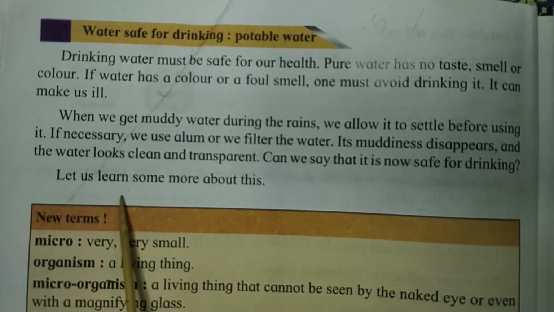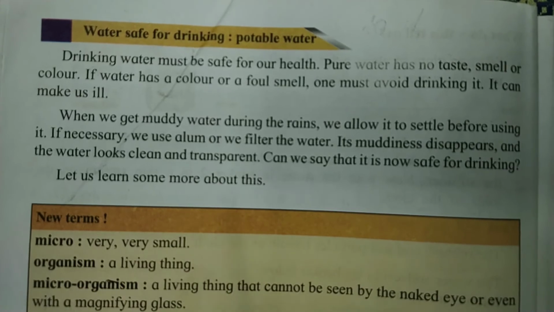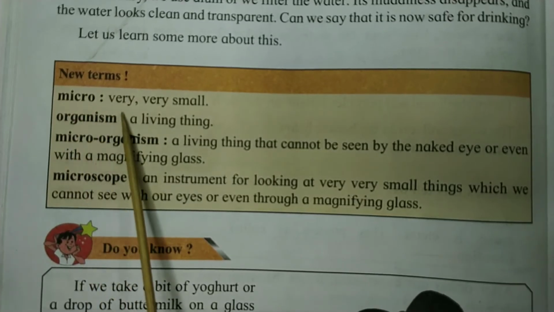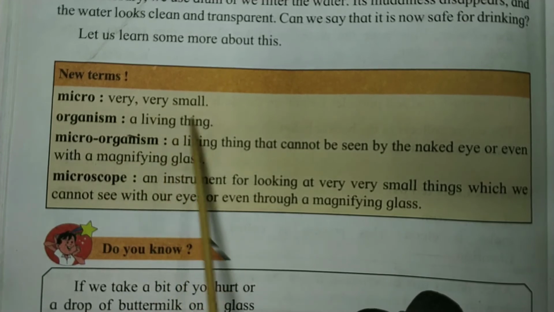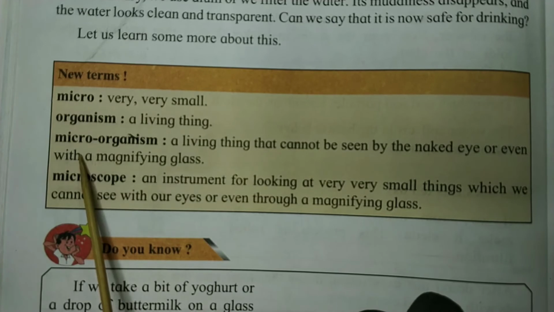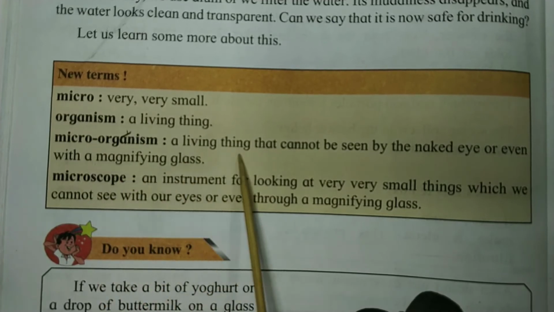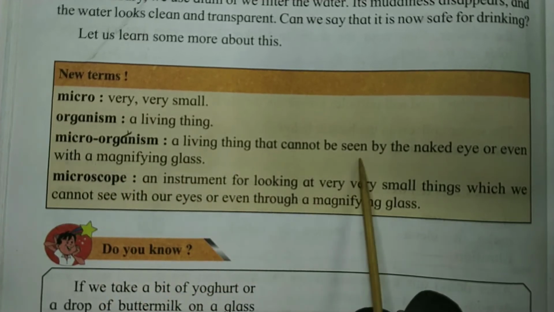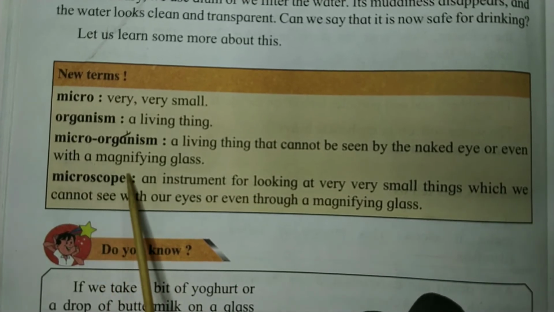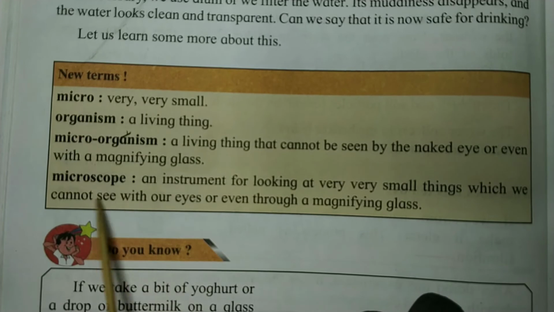Let us learn some more about this. New terms: micro, very, very small; organism, a living thing; microorganism, a living thing that cannot be seen by the naked eye or even with a magnifying glass.